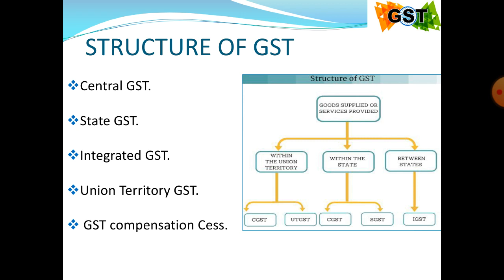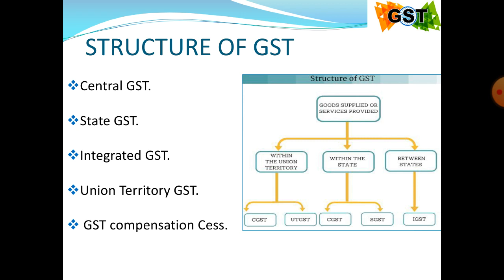Central GST and state GST are shared equally by the state and central government, in equal proportion, on the supplies of goods or services, or both, made within the boundaries of a concerned state.